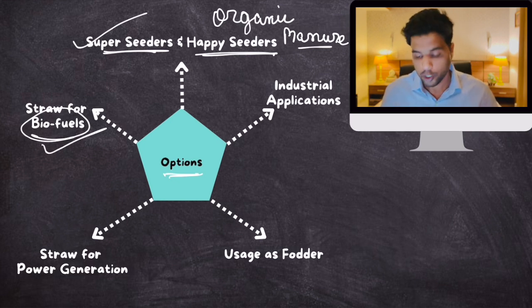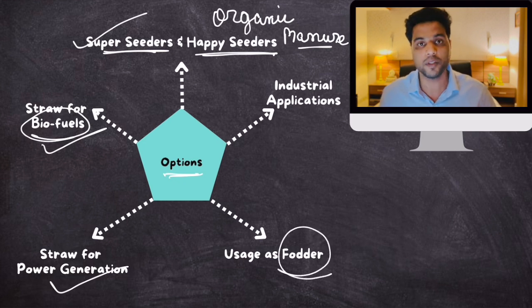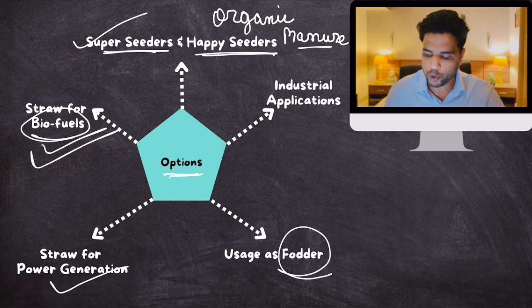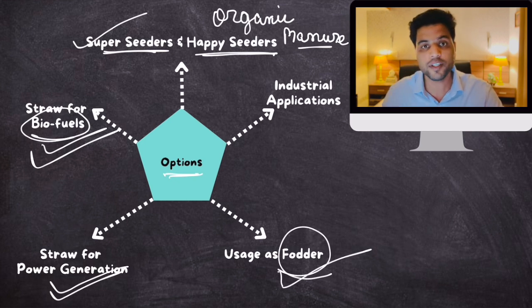It can be used to generate power in generators. It can be used as fodder for animals. So the government tried to give farmers financial incentives. Now, in the greed for these financial incentives, farmers won't burn that stubble, and will extract it and sell it to the government. And the government can use it for biofuels, power generation, fodder, plus some of this straw can be used as packaging material also. So it has some industrial applications as well.